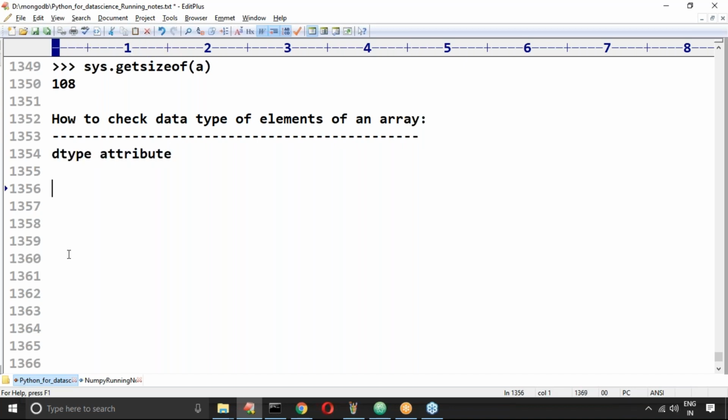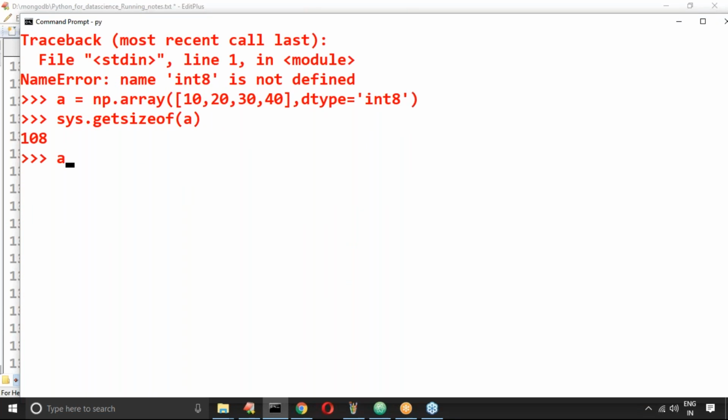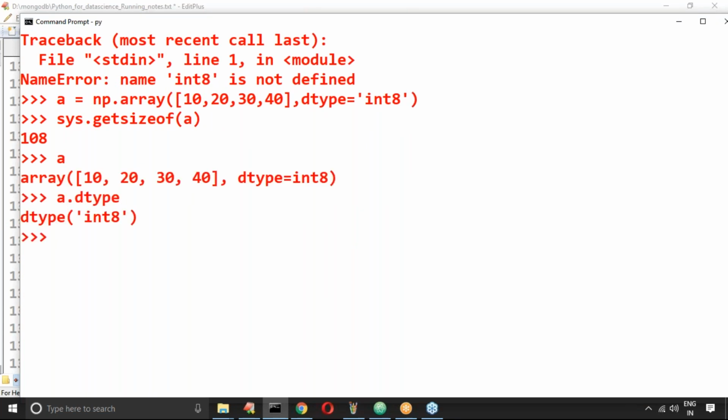How to use the dtype attribute? You know, array object dot dtype. We used it multiple times. Is any explanation required about how to use dtype? Here A is already there. A.dtype gives int 8, 8 bits only.